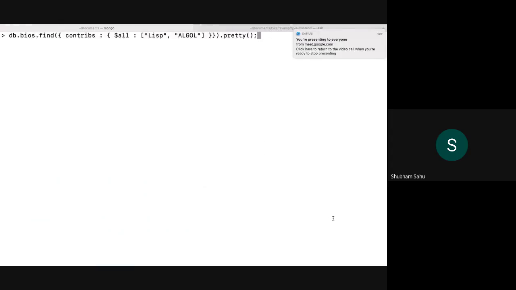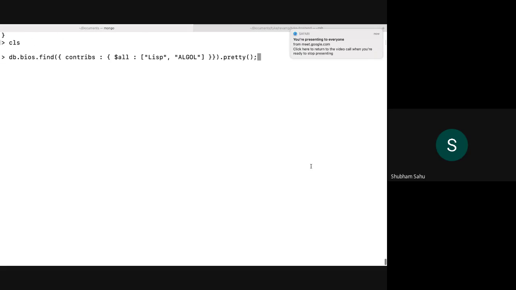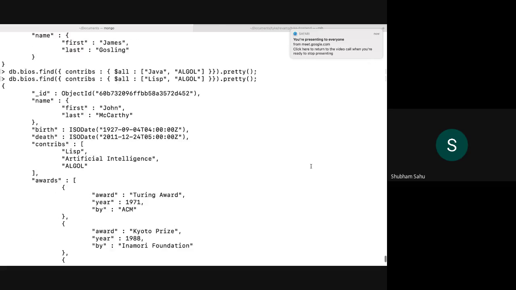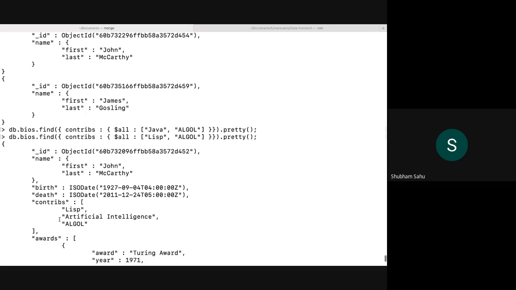After that, we also have array fields, like this contributions.